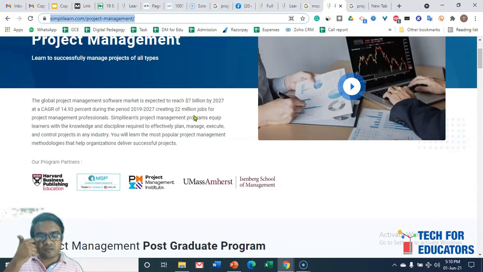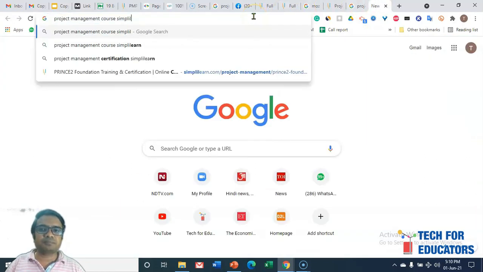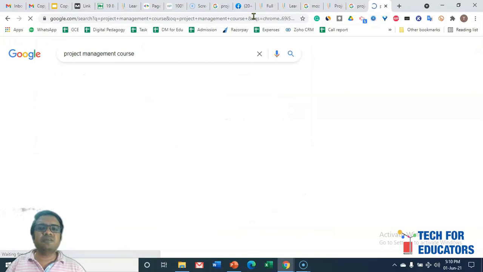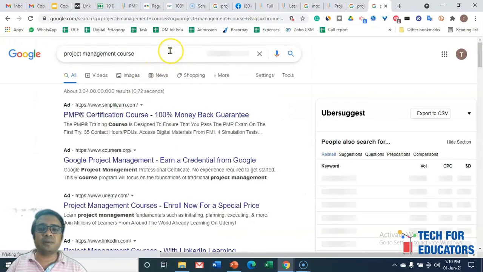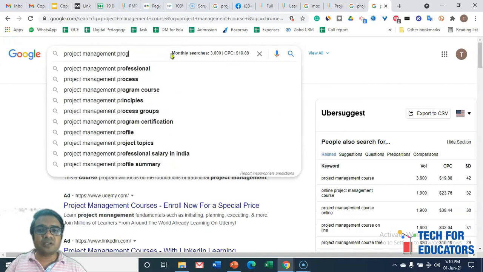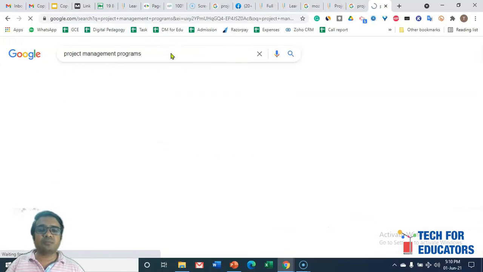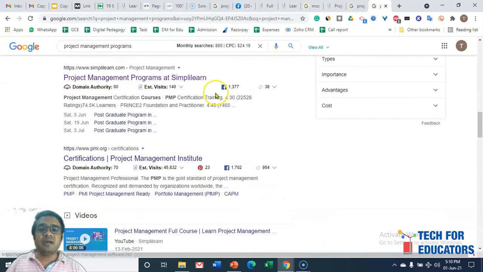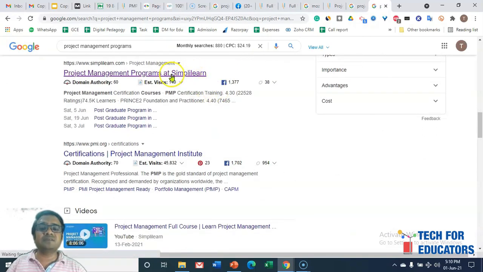The last part to which Google gives value is the fastest result. For example, someone is searching on Google on project management programs and different results are coming, and somebody clicks on a website and this website takes 30 or 40 seconds to open. Then Google will not show this website. So you have to ensure your website upload time is less.